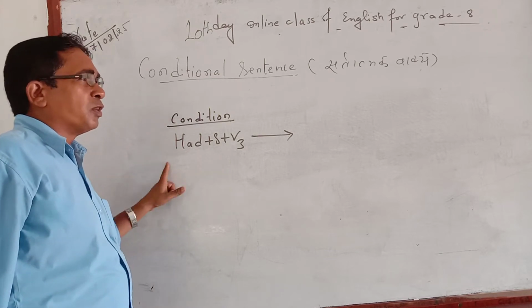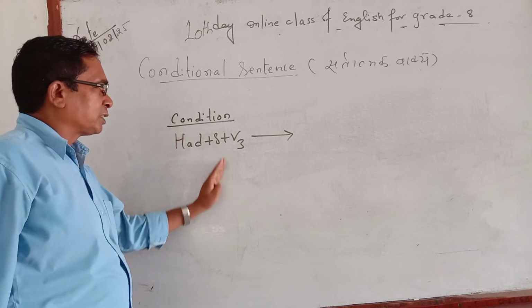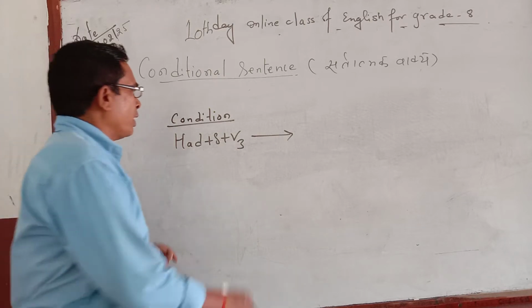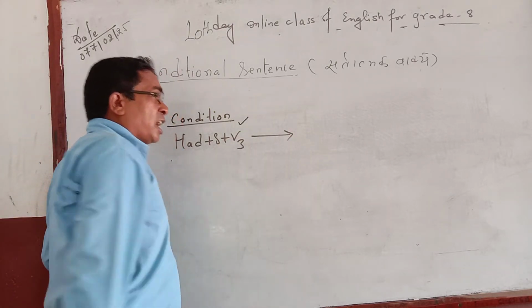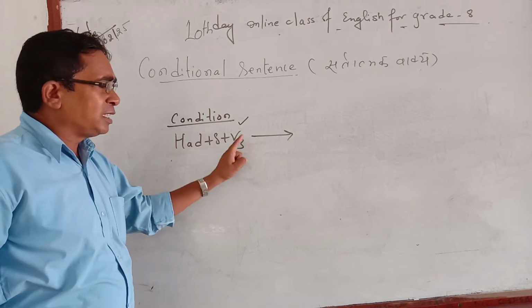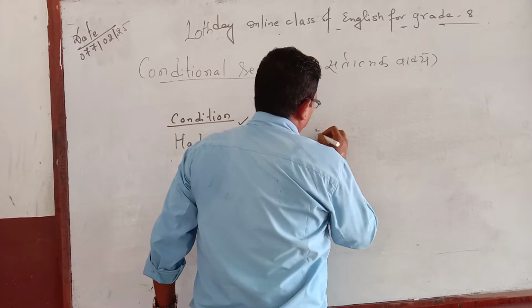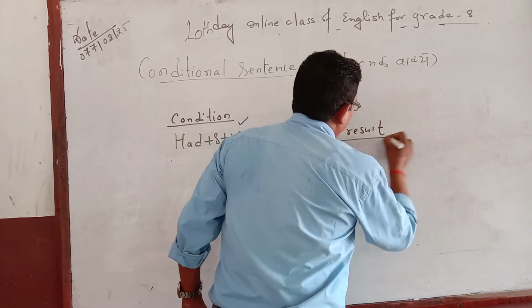There is no if, no until, no unless, no whether. Only you will get at first had, and after that the subject, and then plus verb 3. The other part there may be something, may not also. So if you find had plus subject plus verb 3, then be clear this is the condition. And when had plus subject plus verb 3 is the condition, the result always will be the third one. Third result you can write in the answer.